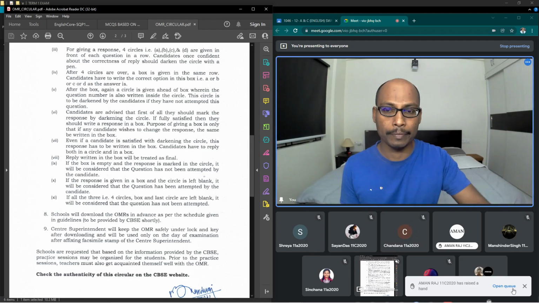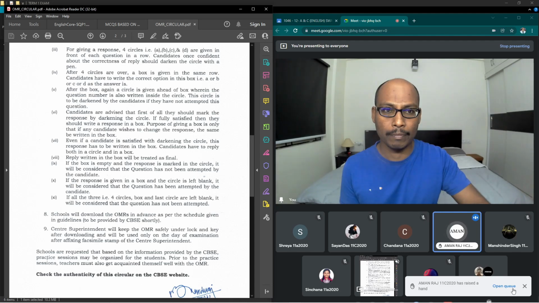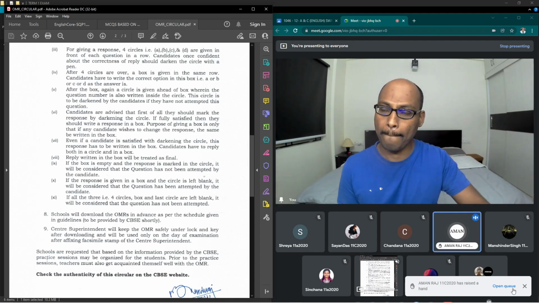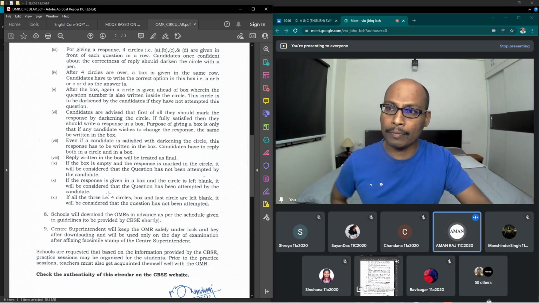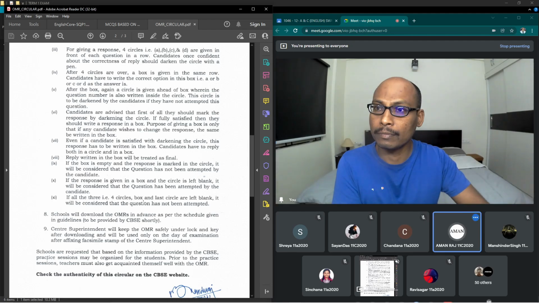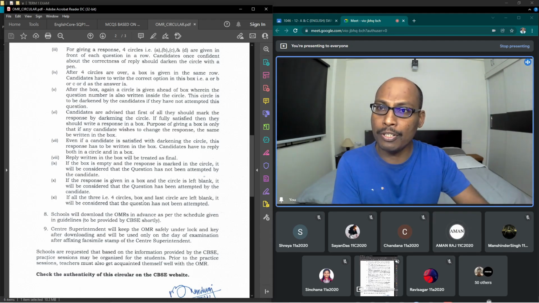Aman. Sir, but in the CBSE instructions, they have given that if you have marked the question, darkened the circle and written the option that is wrong, you have to darken the last circle and that will be considered as unattempted. Sir, should I send it to you, sir? It is given here. It is there in these instructions. Sir, not in this one, they have sent a PDF. You can share the PDF.